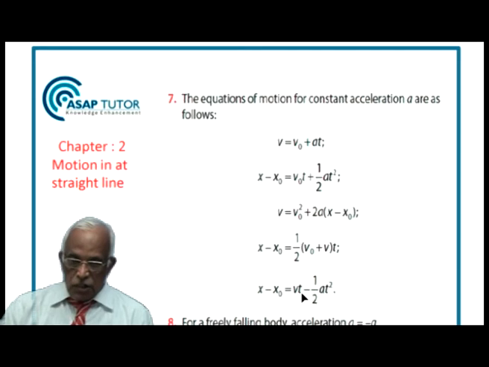Then x minus x naught is also written as vt minus half at square, in case my acceleration is negative. For a freely falling body, the acceleration a is equal to minus g, and for an object going up, we will consider it as plus g by definition.